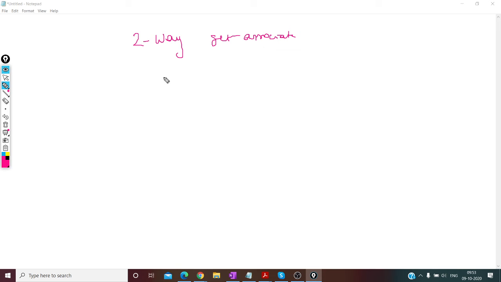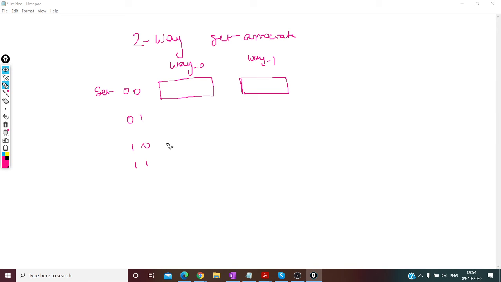If you say two-way set associative, it means that your cache will have a first way and a second way, way 0 and way 1, and this is called a set. This will be set 0. Instead of calling it a block, now you refer to it as a set. There will be set 00, 01, 10, 11. But you also have multiple ways. You have two ways here.